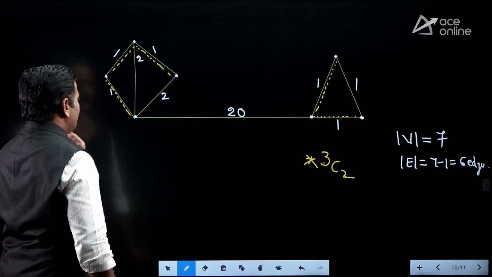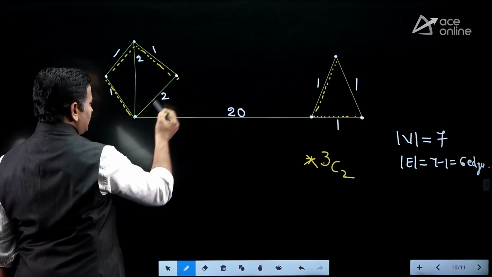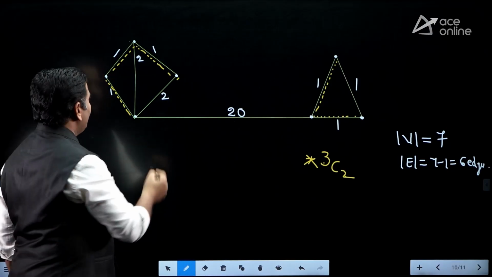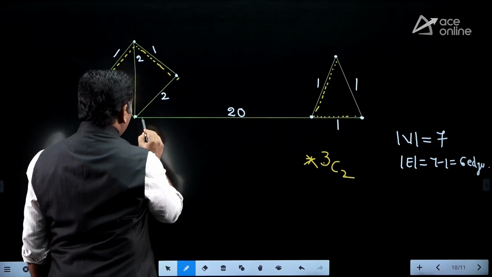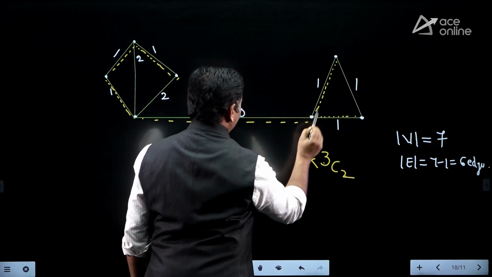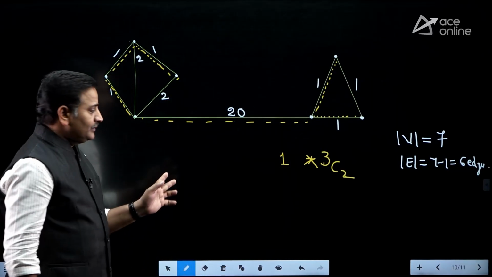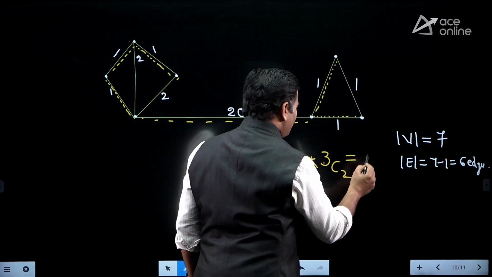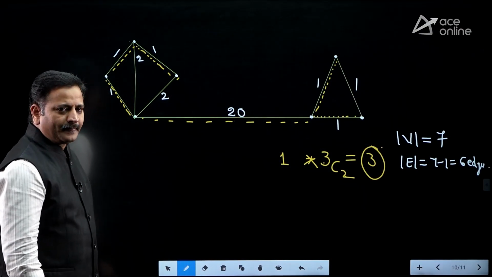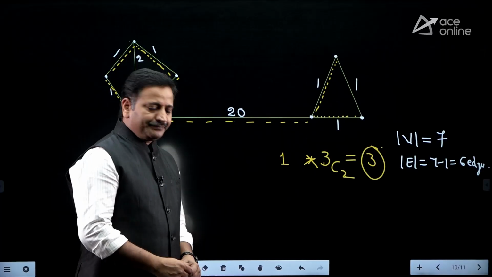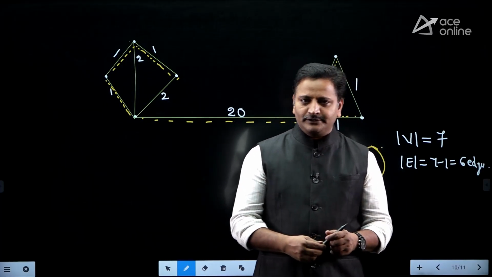After selecting the third edge, is it necessary to take this edge? No. If I take this one, it is forming a cycle. Can I take this edge? No, it is forming a cycle. Then the only alternative is to take this edge. Therefore, there is only one way of selecting these edges. So 1 into 3C2 gives 3 spanning trees, friends. So 3 minimum cost spanning trees we will get here. Like that you can practice Prim's algorithm also.